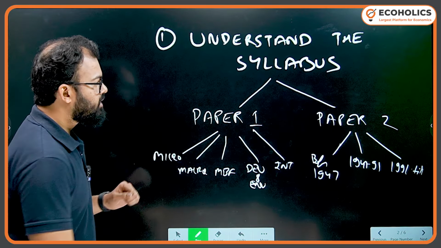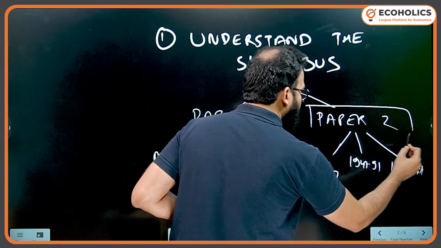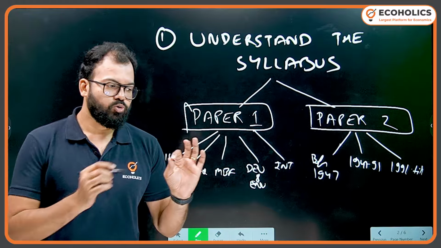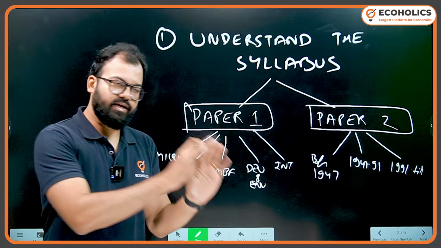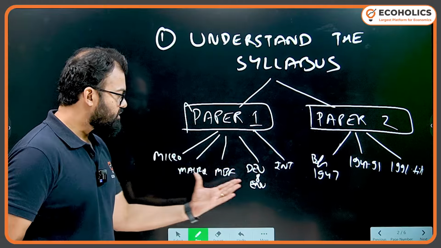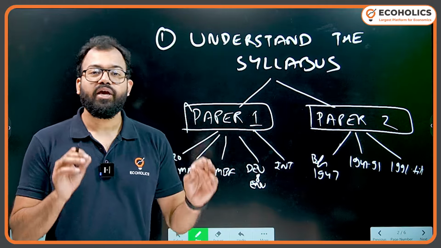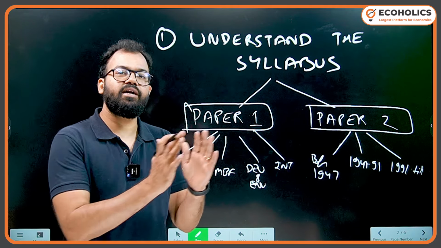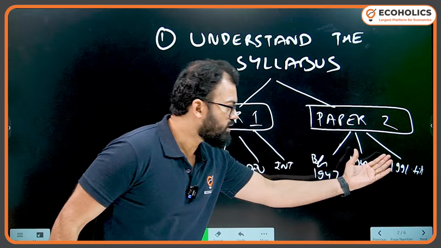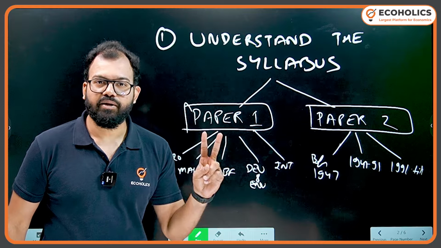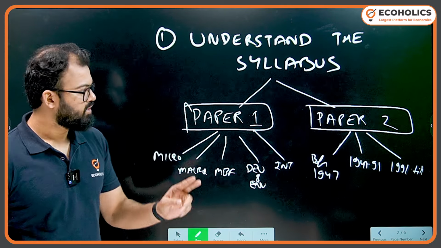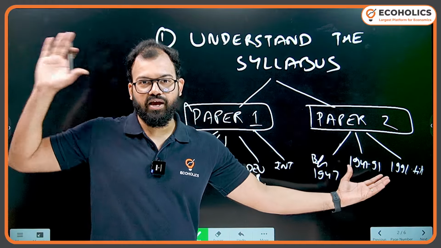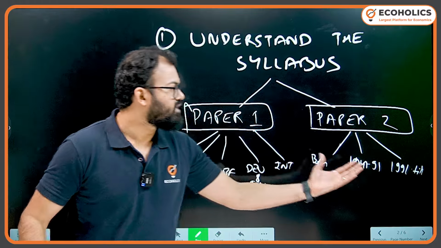Paper 1 is static. If you read GS, there are 2 kinds of people who choose economics optional. One type of people are those who have the background of economics and then they take it. So when they have the background and then they take it, this looks easy. But if you are choosing economics as an optional subject with interest generated from general studies paper, you will start from here and you will move to here. So the struggle remains the same for both these kinds of students. One is those who love paper 1, they will struggle in paper 2. Those who love paper 2 just because they have the interest while reading GS, they will struggle in paper 1.